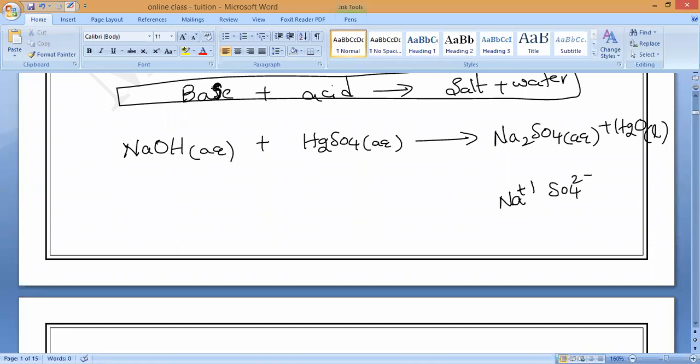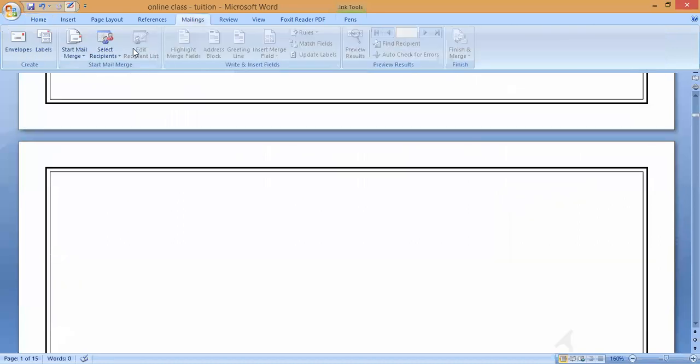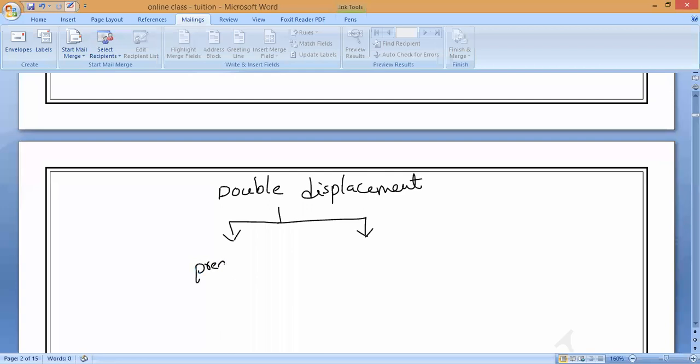This is another type of double displacement reaction. We have two types of double displacement reactions. Can you say what they are? This can also be called by another name. Observe very carefully in the first chapter. Double displacement reactions are of two types. One is the precipitation reaction and the other is the neutralization reaction. Have you remembered? Precipitation reaction and the second one is neutralization reaction.